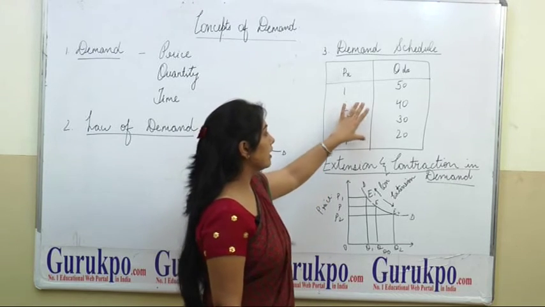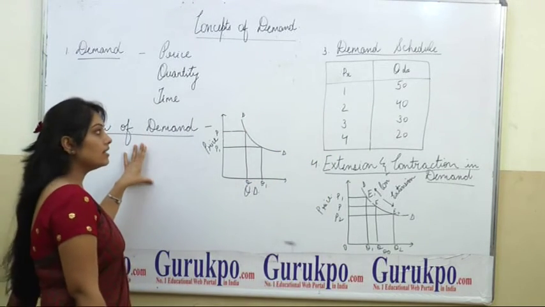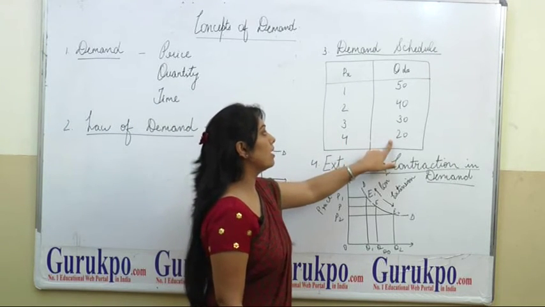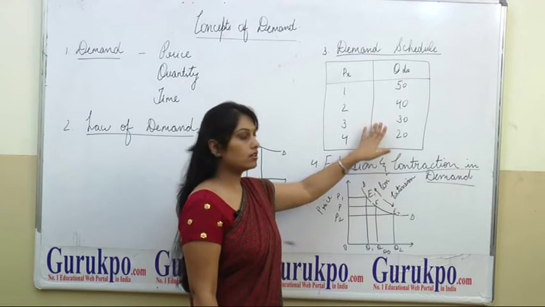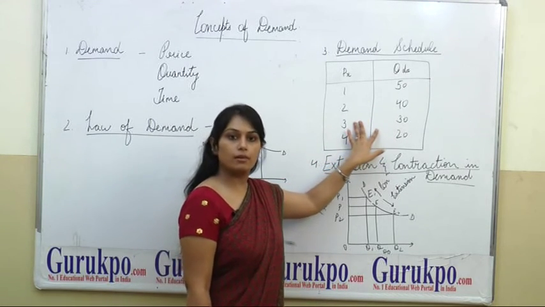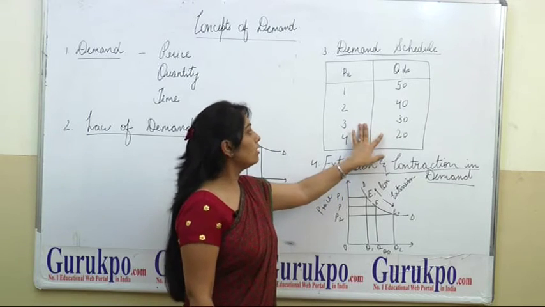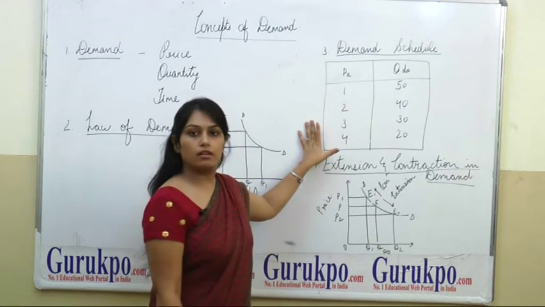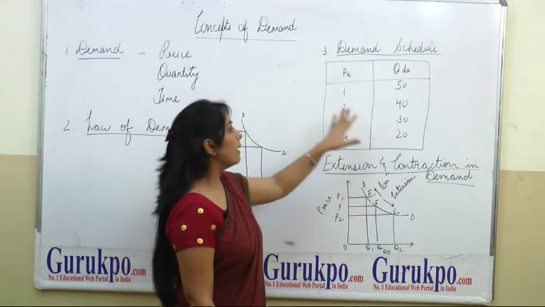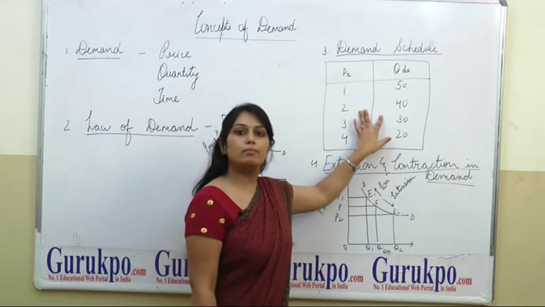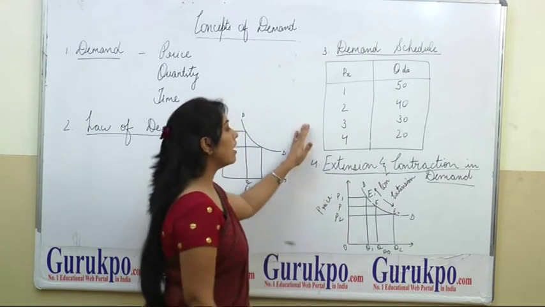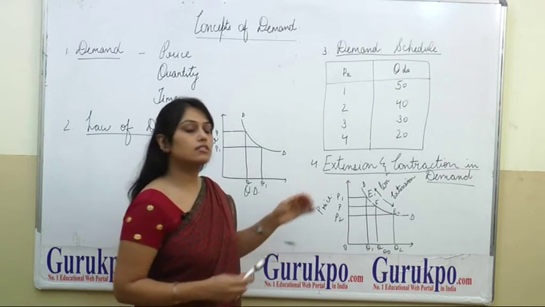This schedule explains the law of demand. That is, when the price of a commodity increases, its quantity demanded decreases. You will all be clear about this concept with this table. Now, when we plot this table in the form of a graph, that will be the demand curve. My next topic is the demand curve.